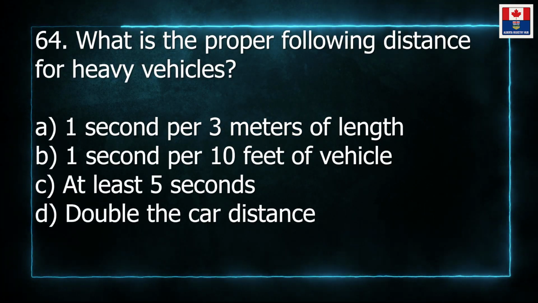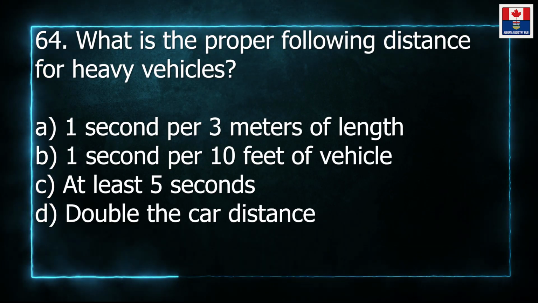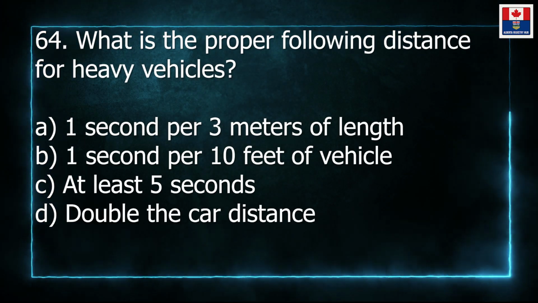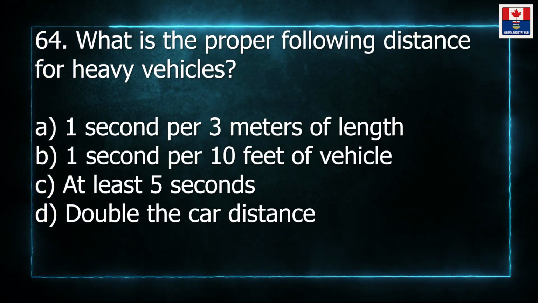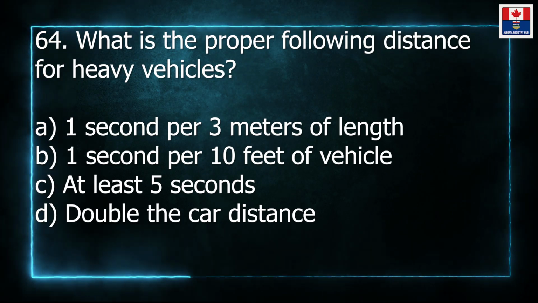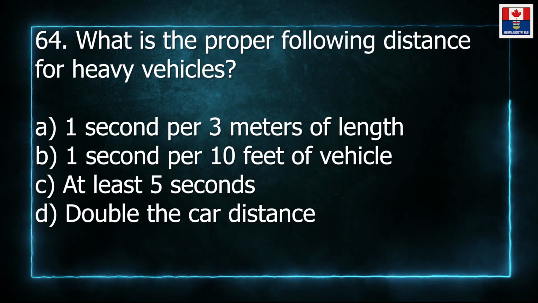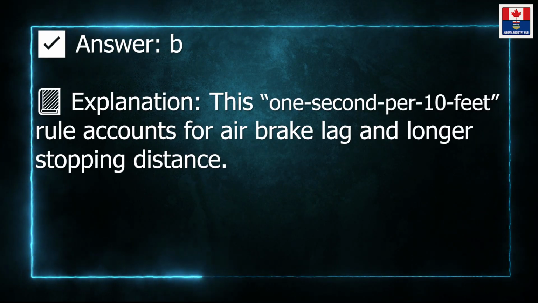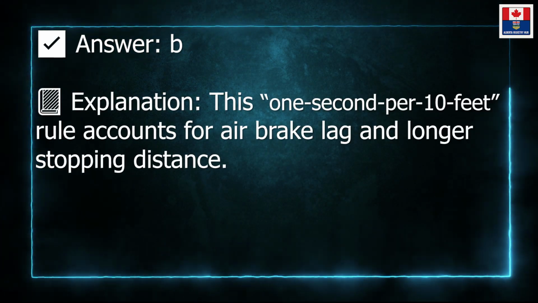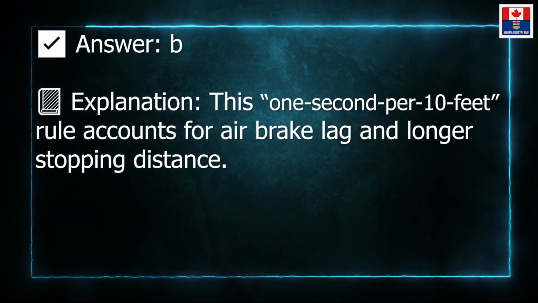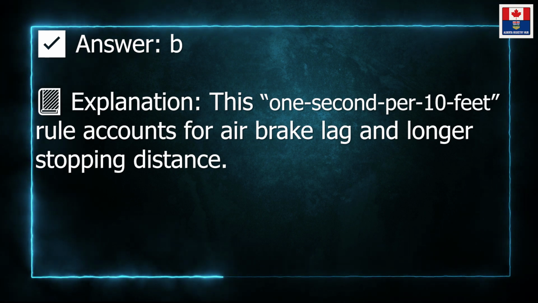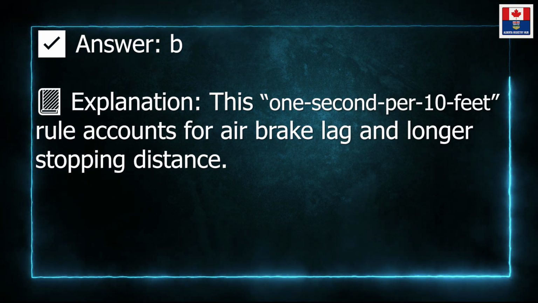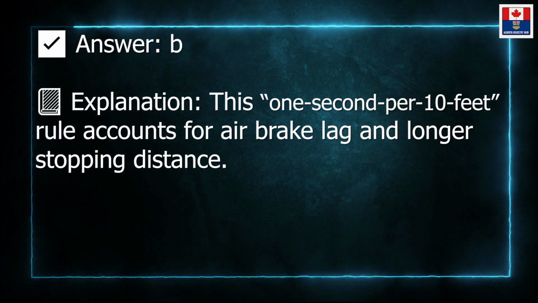64. What is the proper following distance for heavy vehicles? A. 1 second per 3 meters of length. B. 1 second per 10 feet of vehicle. C. At least 5 seconds. D. Double the car distance. Answer B. Explanation. This 1 second per 10 feet rule accounts for air brake lag and longer stopping distance.